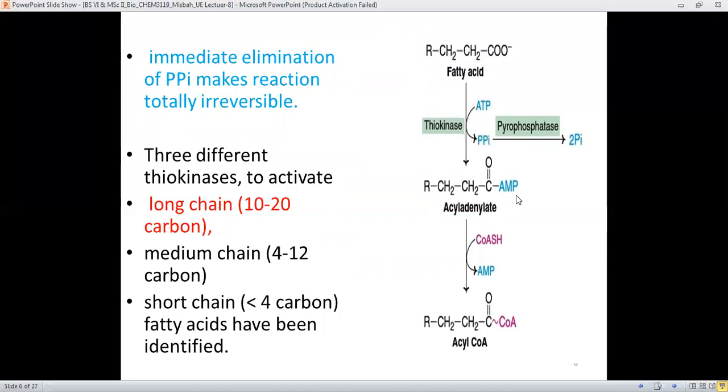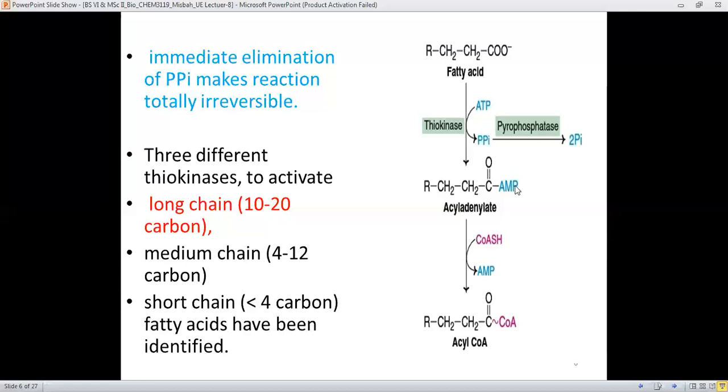Therefore, only the AMP remains, meaning for the ATP, there are two inorganic phosphate groups which are taken away. Therefore, now it's the adenosine monophosphate, and it's combined with the fatty acid functionality to give the acyl adenylate,